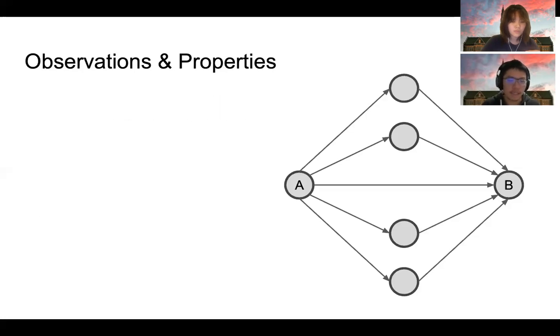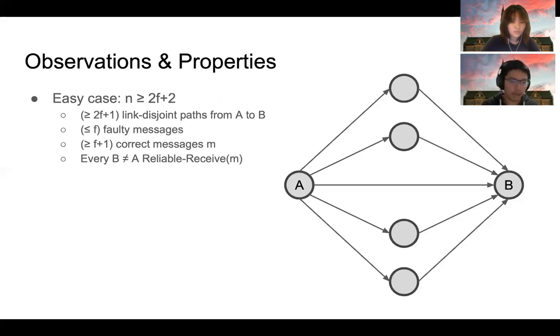These properties imply the following results of the reliable broadcast protocol. First, consider an easy case when n is greater than or equal to 2F plus 2. Then there are at least F plus 1 link-disjoint paths from A to B, and at most F of them are Byzantine. Therefore, B can always receive at least F plus 1 correct messages M sent by A, and this means B reliably receives M.